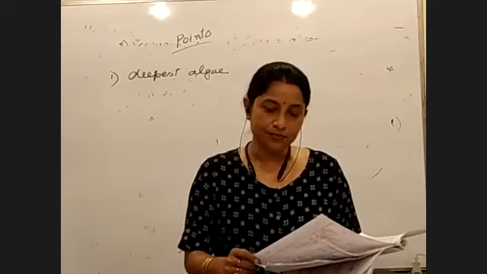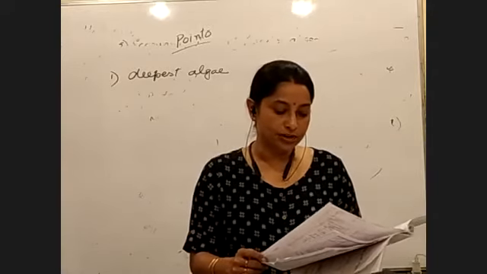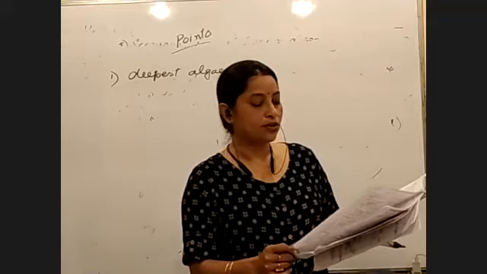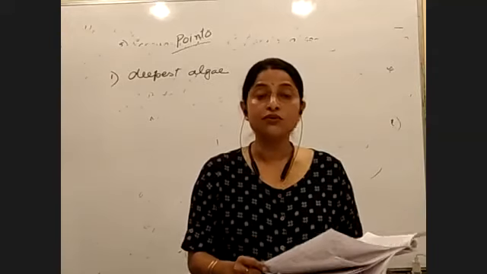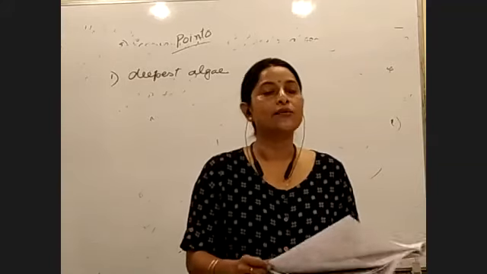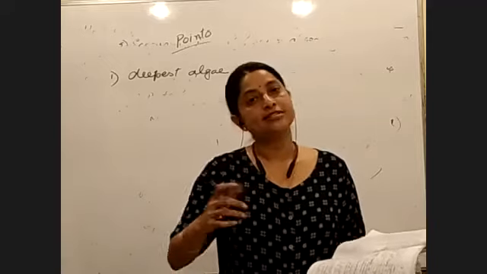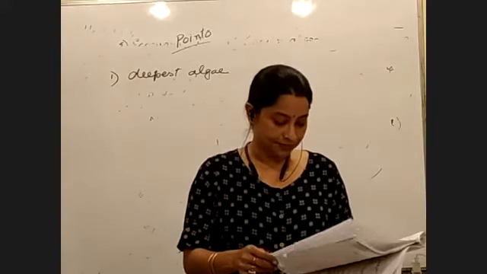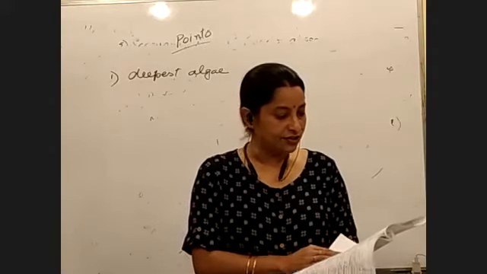Next is another point. Economic importance, point number 2: from Gelidium and Gracilaria, agar phycocolloid is obtained. Okay. Chondrus crispus is also important: from Chondrus crispus, carrageenan phycocolloid is obtained. Even that is a question: agar is obtained from, carrageenan is obtained from. Chondrus crispus is also called Irish moss. Irish moss is an alga, not a bryophyte.